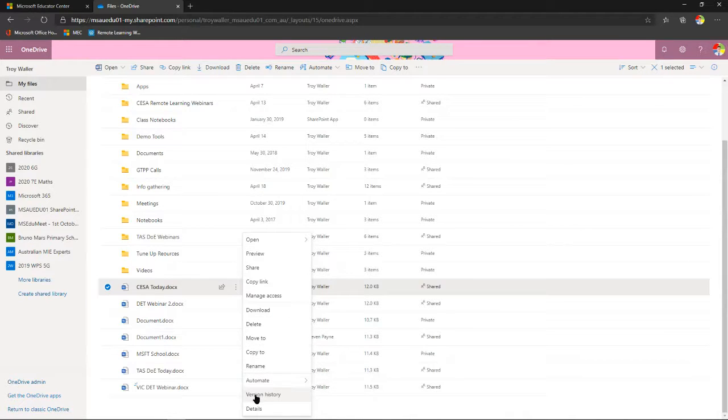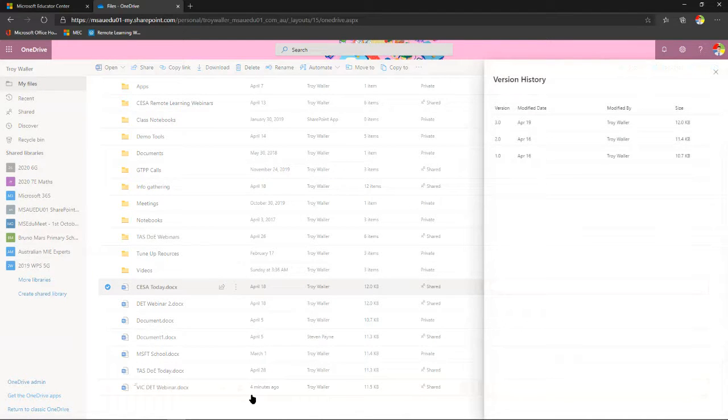But the one I really want to share with you is this one here called version history. So look what happens when I click on that. Now, you know how it is when you have a document and then someone messes it up, right? That document on your computer or on the shared drive, there's nothing you can do necessarily to access the previous versions, but version history allows us to do exactly that. So this is my most up-to-date version, which was accessed on the 19th, but I've got the previous editions, okay? So I can click on that and I can open that file. I could restore that so that this version will become the most up-to-date version, and I can even delete that.